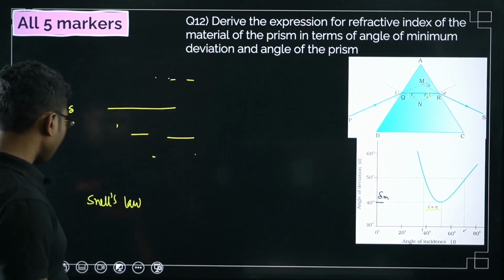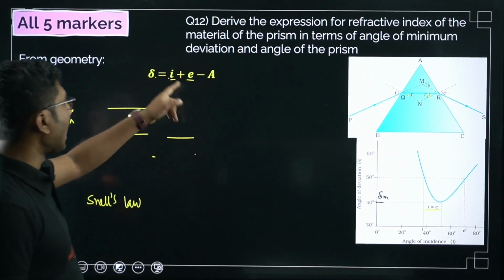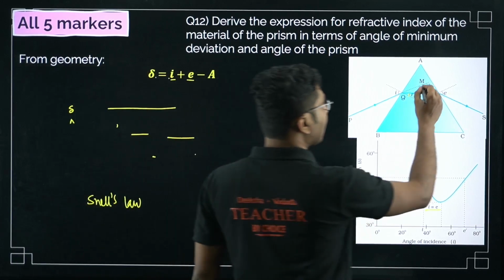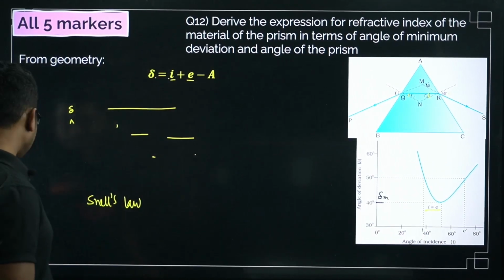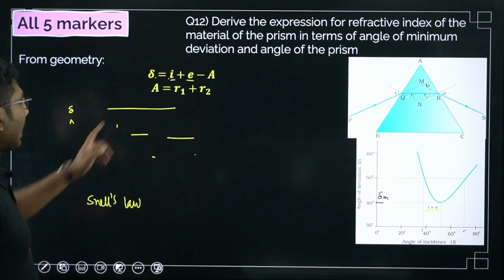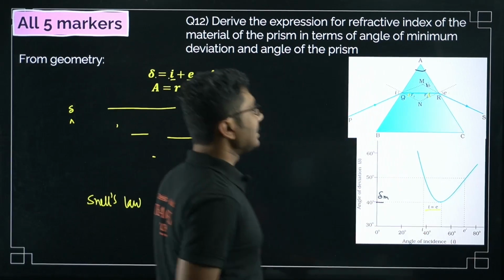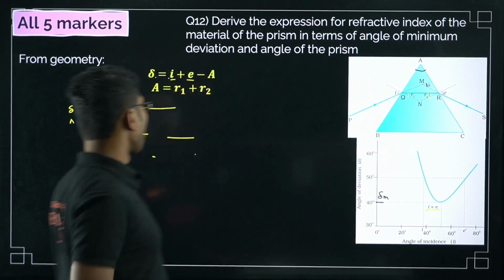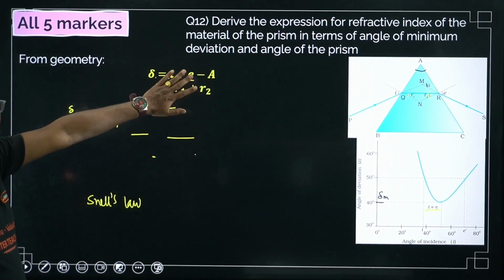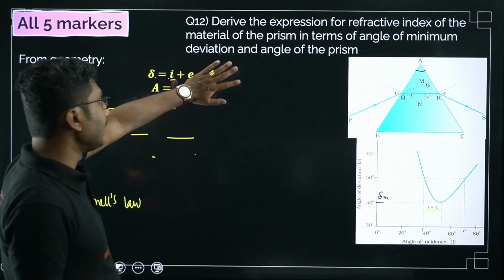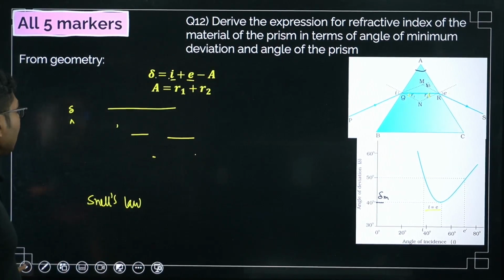Now after that, what you have to say from geometry is that delta equals I plus E minus A, and the angle of prism A is equal to R1 plus R2. Now you don't need to show this geometry derivation. You can write this directly. Okay, next is what you have to do.